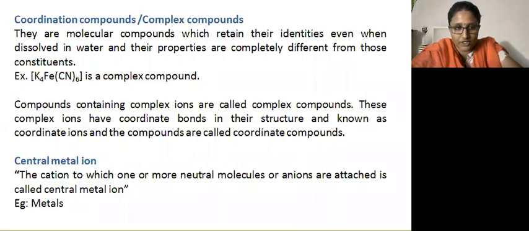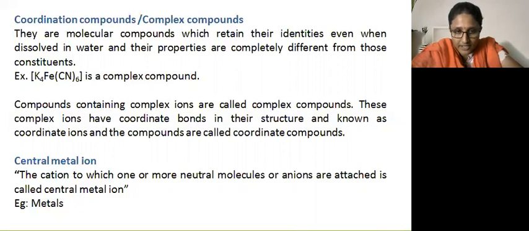Similarly for double salt. Some naturally occurring complex compounds are vitamin B12, hemoglobin, and chlorophyll. And some synthetic complex compounds are dyes, pigments, catalysts, etc. So coordination compounds contain a central metal ion and the ligands.